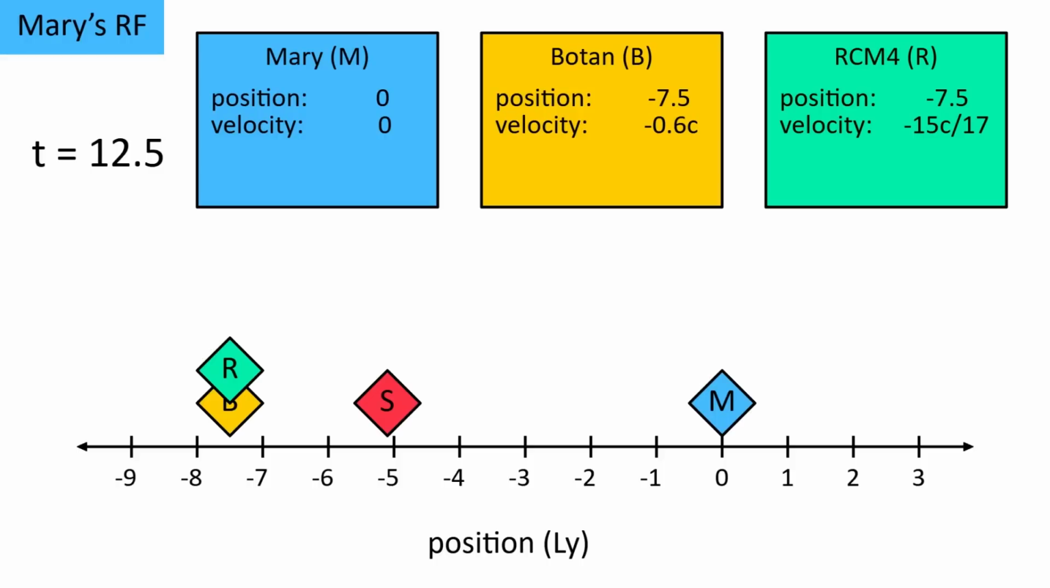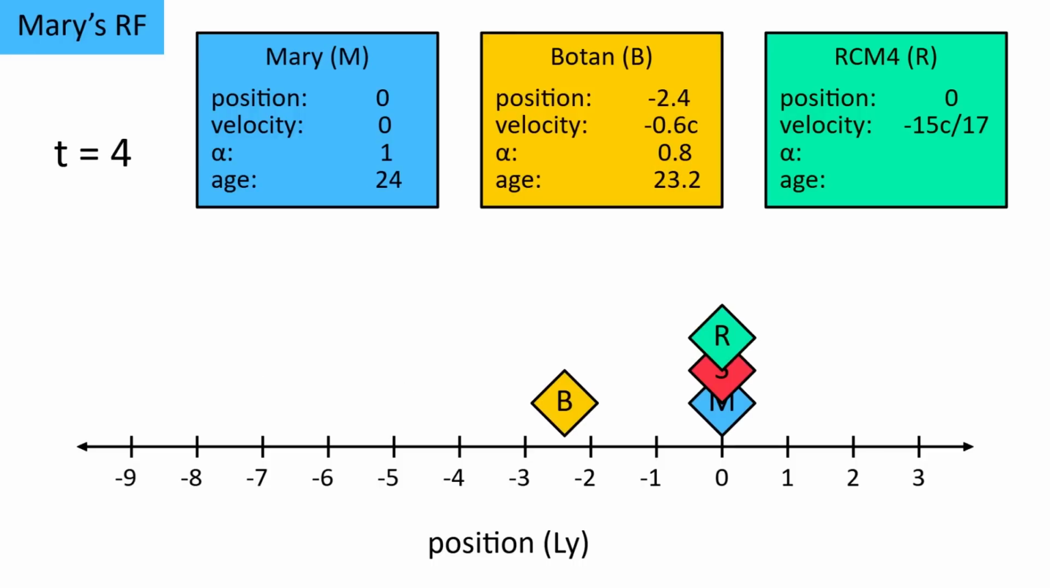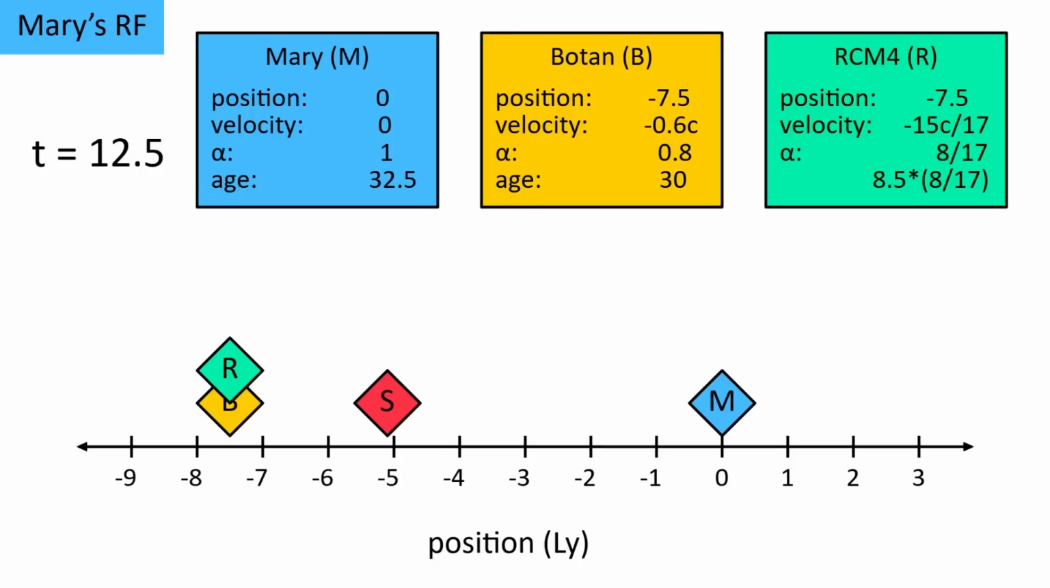But it's not the time itself that matters, but instead the ages of Botan and RCM4. Botan maintains a constant speed of 0.6c the whole time, in which case alpha is 0.8. 0.8 times 12.5 is 10, so Botan only ages 10 years and ends up being 30, just like before. Meanwhile, RCM4 is 24 at t equals 4 due to the data transfer, but for the return trip, its velocity is 15/17 of c, in which case the alpha factor is only 8/17. So in those 8.5 years, RCM4 only ages 8.5 times 8/17, which is 4 years, making it 28 by the end, again just like before.